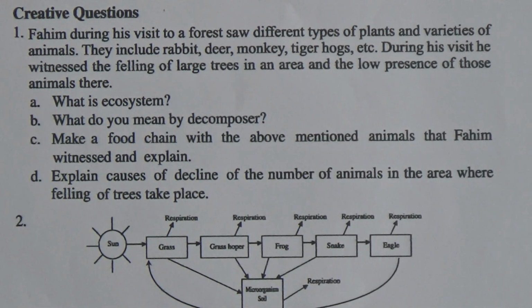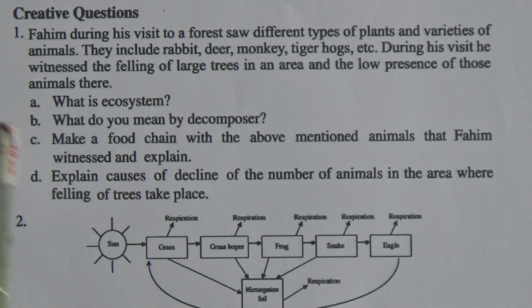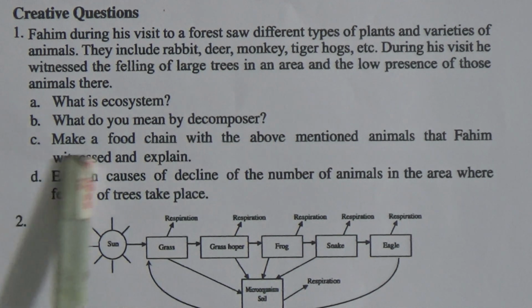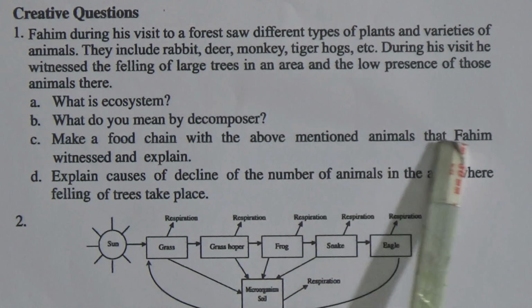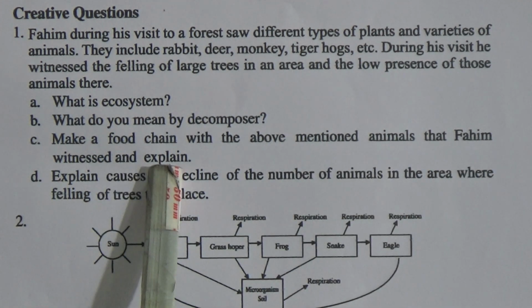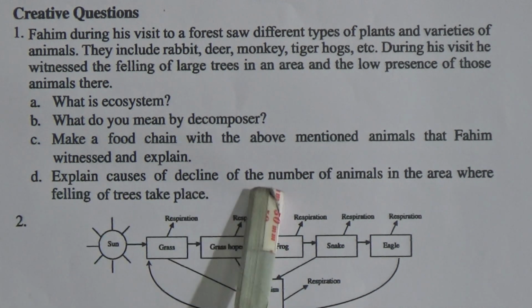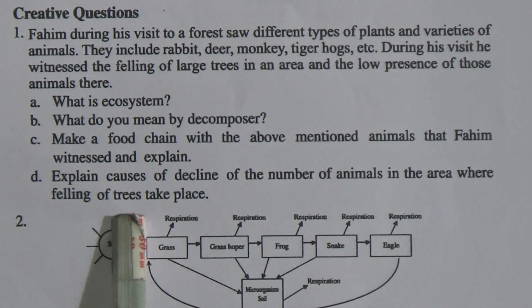Question A is, what is ecosystem? Question B is, what do you mean by decomposer? Question C: make a food chain with the above mentioned animals that Fahim witnessed and explain. Question D: explain the causes of decline in the number of animals in the area where felling of trees takes place. Students, I have written here creative question number 1.